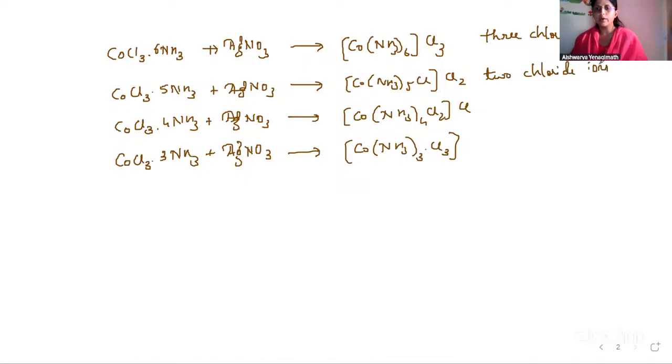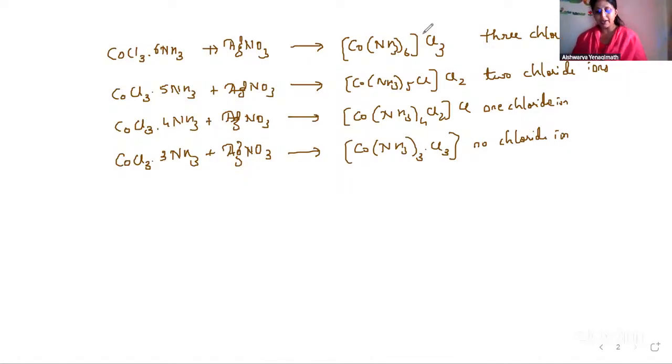There are 2 chloride ions. In the third case, there is only 1 chloride ion. This was the experimental observation. And here outside, no chloride ion. So you can see here, there are 3 chloride ions, 2. So they ionize and separate out. This becomes plus, this becomes minus. So how many chloride ions in the first case? There were 3. So the nature and bonding between the central metal atom and the ligands in the coordination sphere